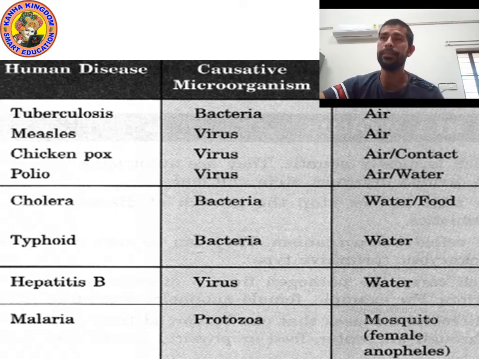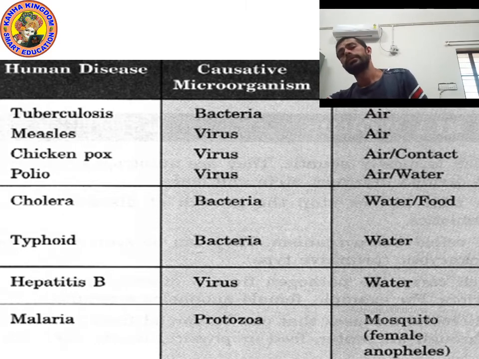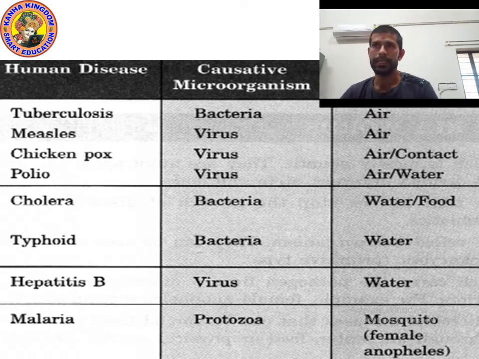For example, TB occurs due to bacteria. Which bacteria? Mycobacterium tuberculosis. Mycobacterium tuberculosis is responsible for TB, and it can transfer through air.